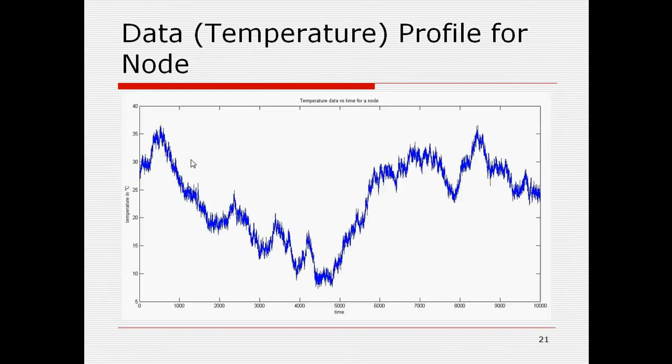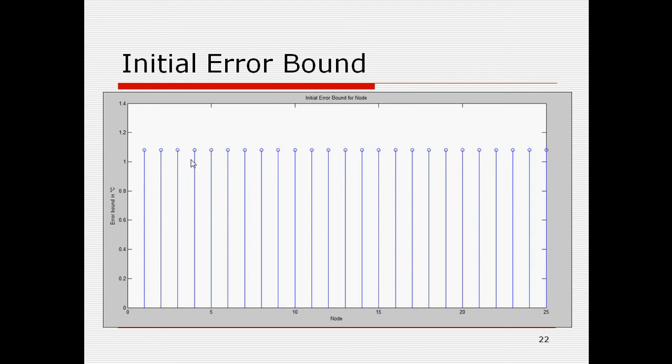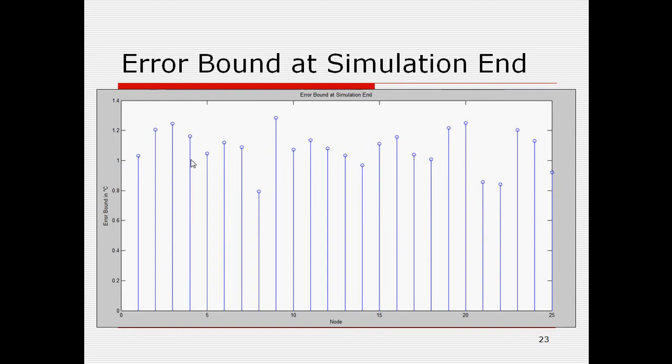In it I have taken 25 nodes and the base station at the upper right corner. This is the data profile for one specific node, and the deviation is between -2 and +2 from the previous sensed value. This is the initial error bound allocation to all nodes. After that, at every adjustment period the error bound is changed, and at the end I get these error bounds, which differ from the initial ones.